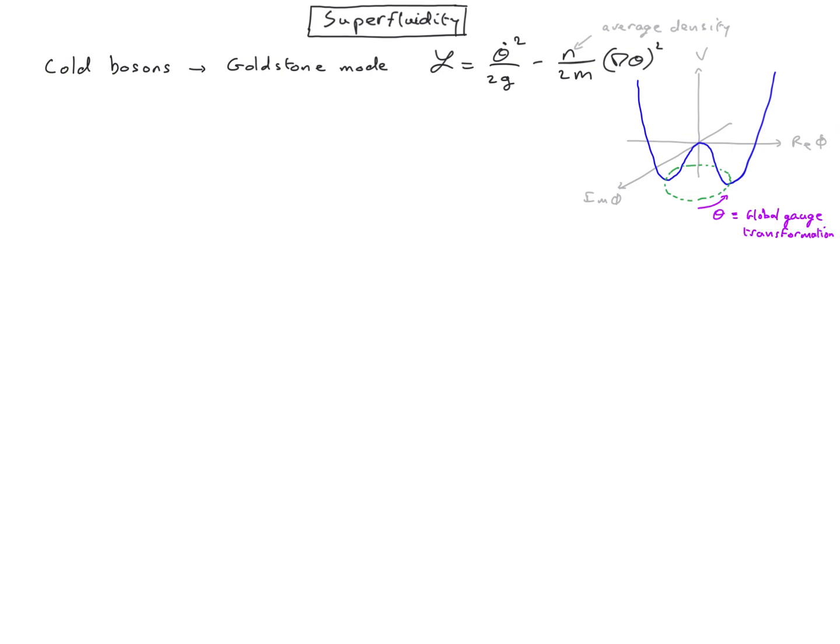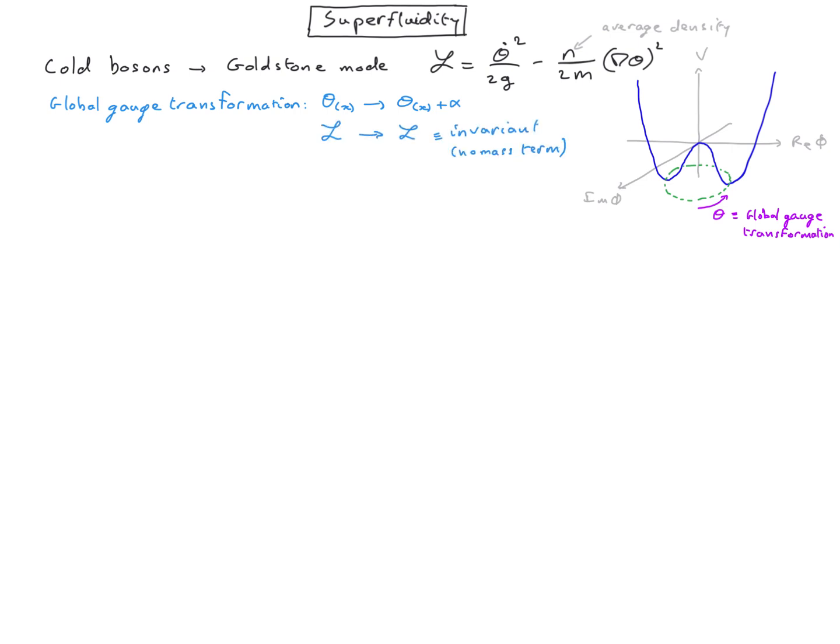So when we consider a global gauge transformation on theta, that only adds a constant to theta, because theta can be seen as the angle in the bottom of this potential. We see that this Lagrangian is invariant under this global gauge transformation because alpha is just a constant and only derivatives appear. And that's why the Goldstone mode is massless, because if there was a mass term in the Lagrangian, then this transformation would not leave the Lagrangian unchanged, and it would not be global gauge invariant.